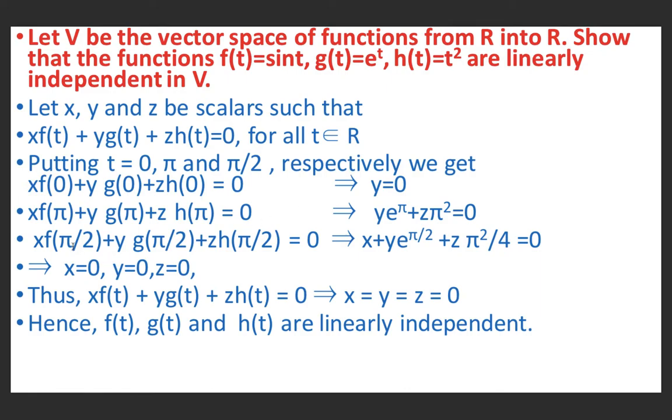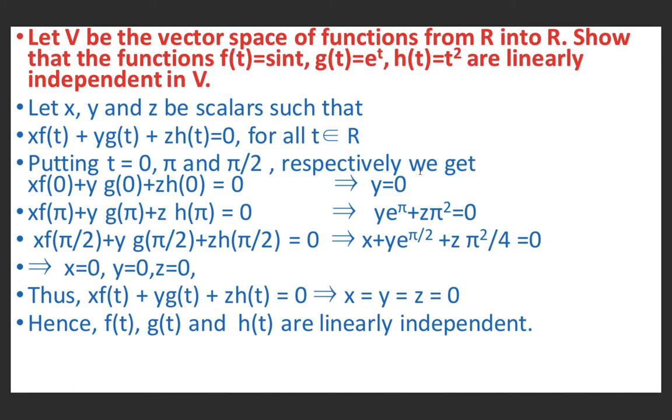Now if we substitute pi by 2, f of pi by 2 means sin pi by 2. Sin pi by 2 is 1. g of pi by 2 means e raised to power pi by 2. h of pi by 2 means pi by 2 square, which means pi square upon 4. So x into 1, y into e raised to pi by 2, z into pi square upon 4. This gives x plus y e raised to power pi by 2 plus z pi square upon 4 equal to 0.